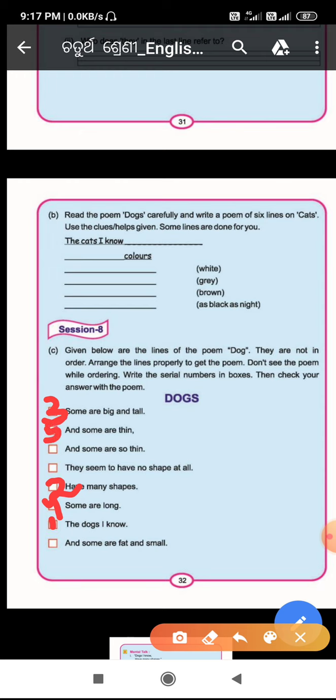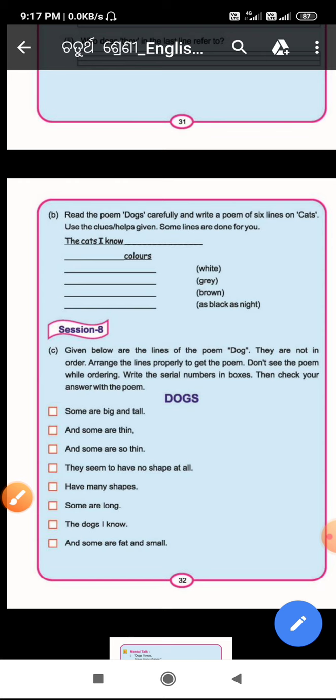Next, "some are fat and small," so here we will write number 6. Next, "and some are so thin that," so here it is number 7, and this is number 8, "they seem to have no shape at all."